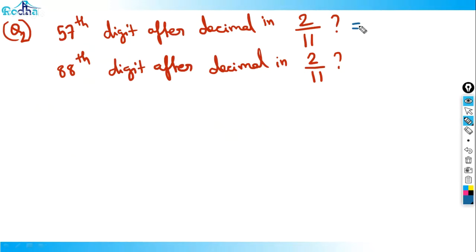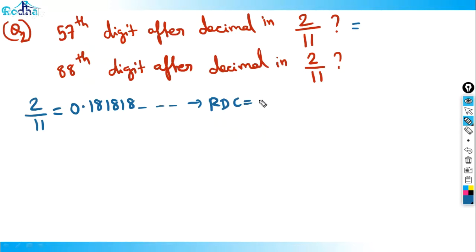Remember the percentage. For 1 by 11, it is 9.09. What is 2 by 11? It is 0.181818, right? So the value of 2 by 11 is 0.181818. What is the RDC here?